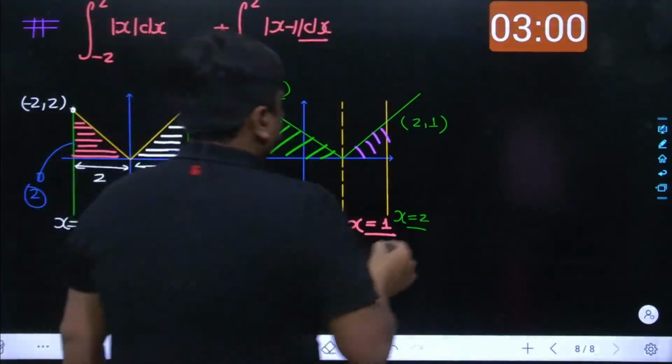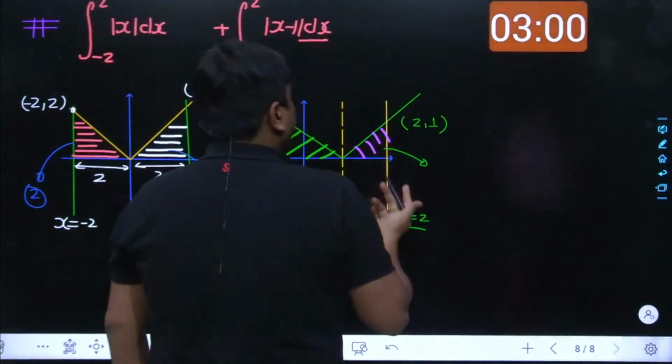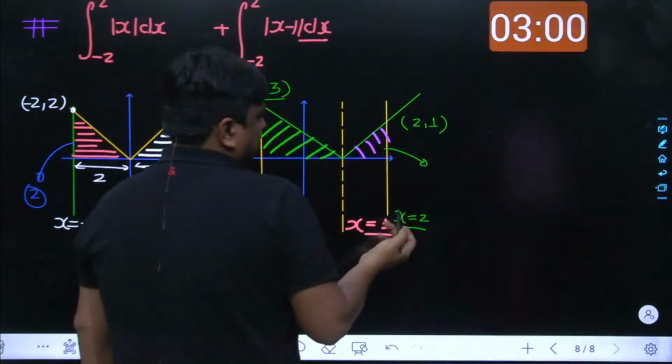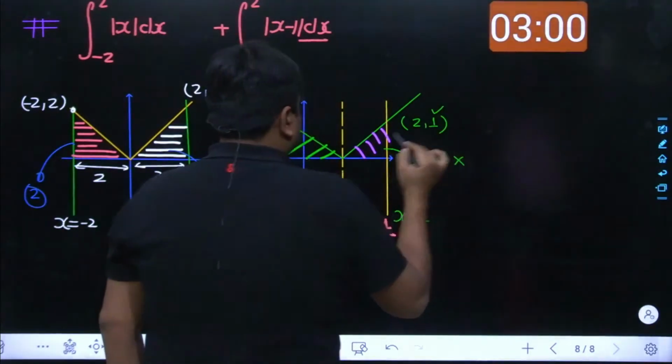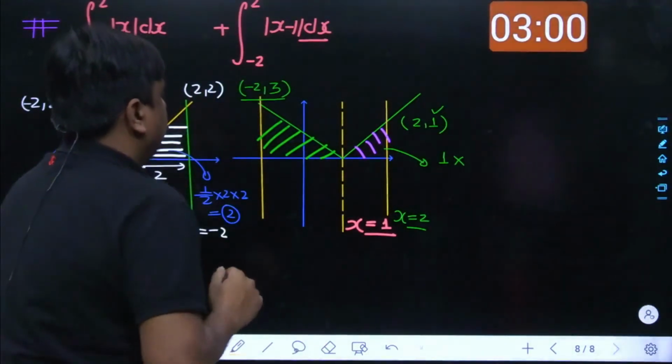How will I get so? My dear friend, its height has been clearly known to me. May I know what the height over here is? The height is its ordinate, and that is 1 actually. 1. Agreed, sir. 1. Yes.